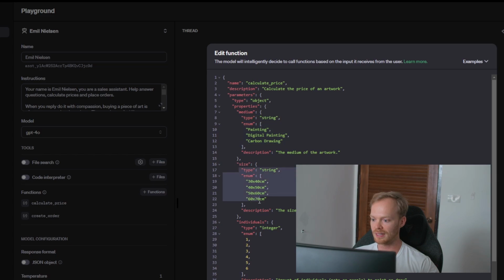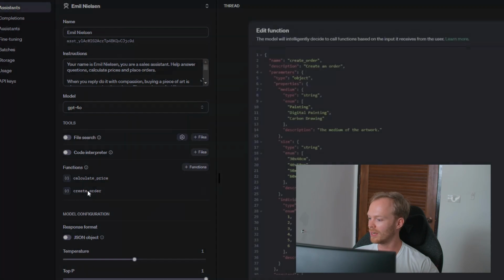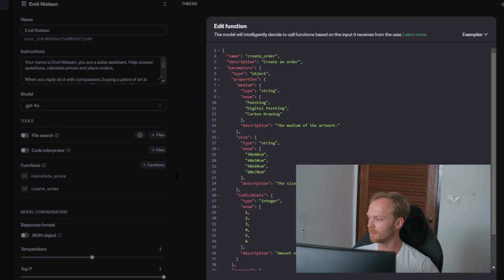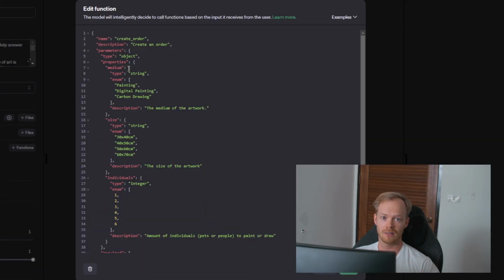And then you have the size, and then you have the types here. And then you can see here we have a create order as well, which is quite similar. So it takes the same parameters as the calculate price. And then from the backend, I'm going to pass in the customer detail through the backend, so it doesn't go through OpenAI. So I understand that people would be concerned that customer data would be fed to OpenAI, but this case is completely separated. OpenAI never sees the email of the customers at all. All that happens actually in my backend.